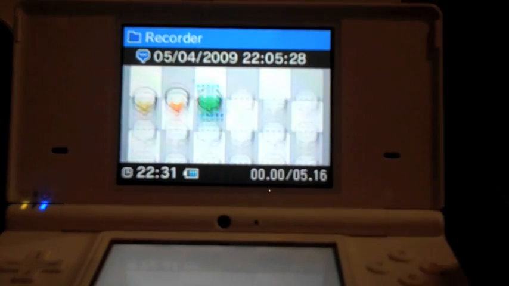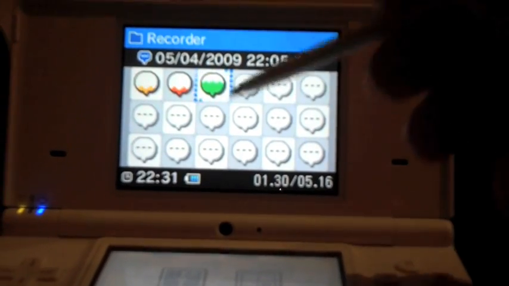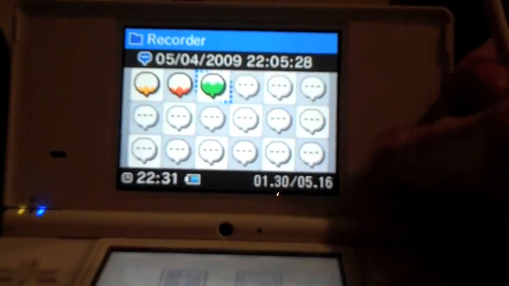If you tap it, it brings you into the editor, which then the sound clips go to the top of the screen. On the bottom of the screen you have all the stuff needed to edit, play your clip.